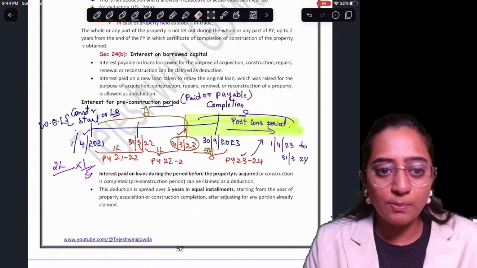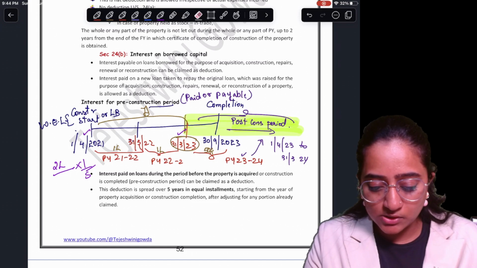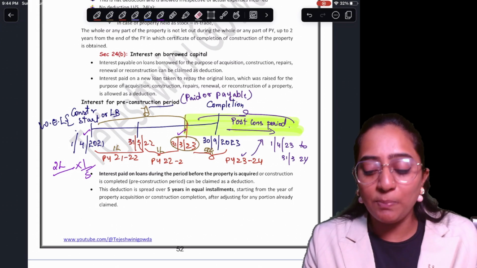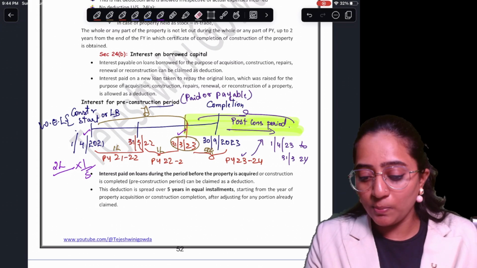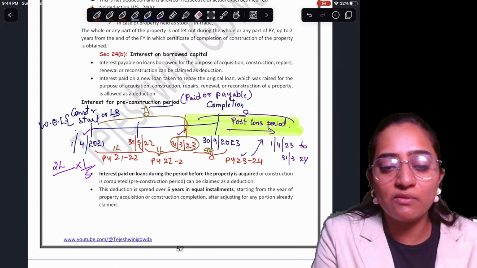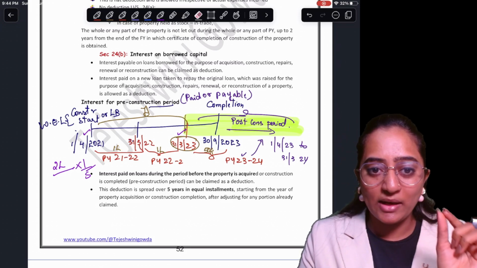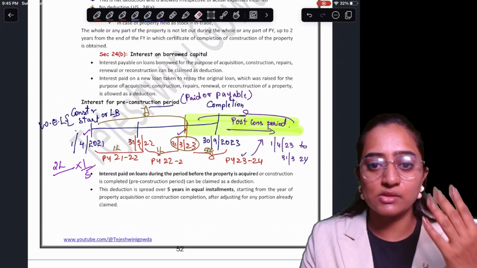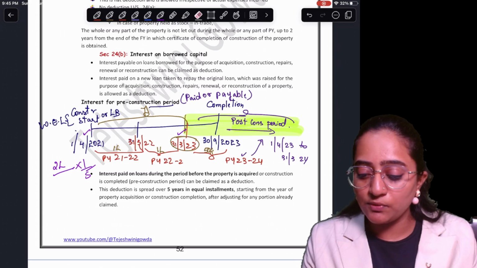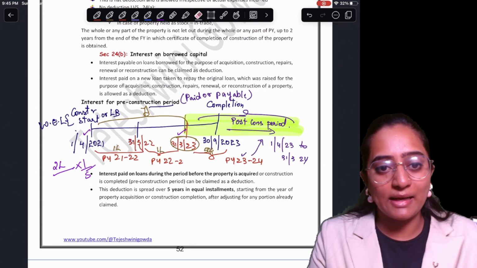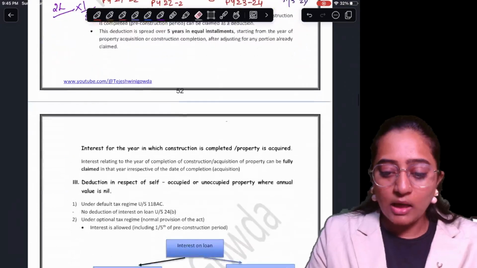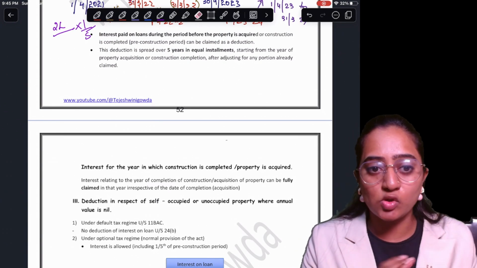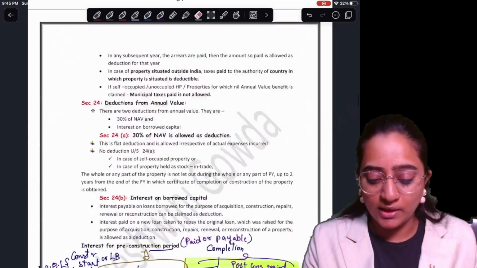Everyone clear? Right from the PY in which your construction is completed. So the PY starts from 23-24. It starts from your PY 23-24 and runs 23-24, 24-25, 25-26, 26-27, 27-28, 5 years. It is going to be considered for 5 years. Clear? Now, this deduction is spread over a period of 5 years, with 1 by 5th being the installment rate.